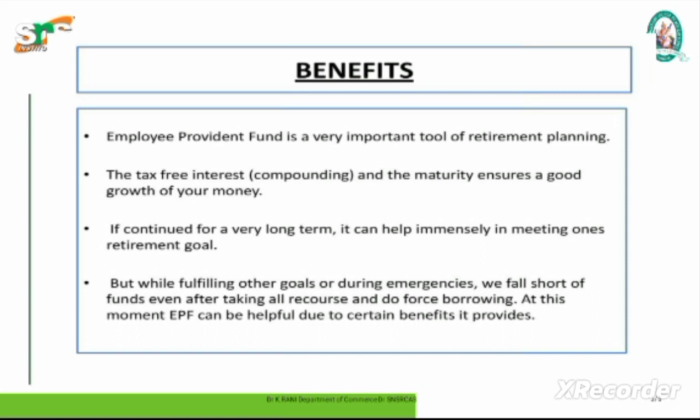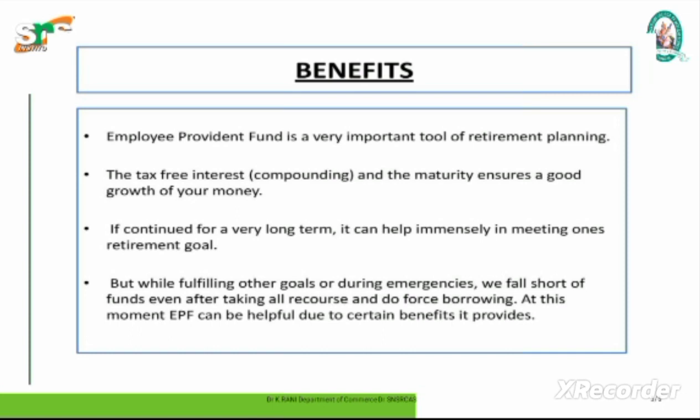Statutory Provident Fund. Employee contribution is a deduction allowed under Section 80C. Employer contribution to the fund is exempted from tax. Interest income is exempted from tax. On retirement, the lump sum amount received by the employee is exempted. Recognized Provident Fund. Employee contribution to the fund is a deduction allowed under Section 80C. Employer contribution to the fund is exempted up to 12% of the salary. Interest income is exempted up to 9.5% interest.